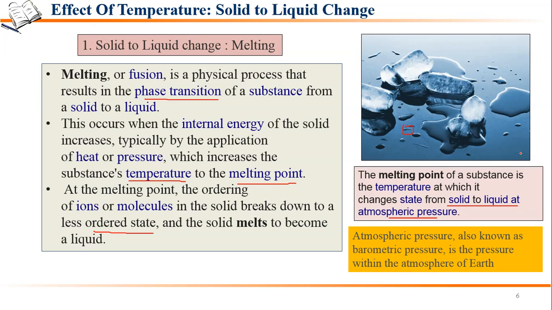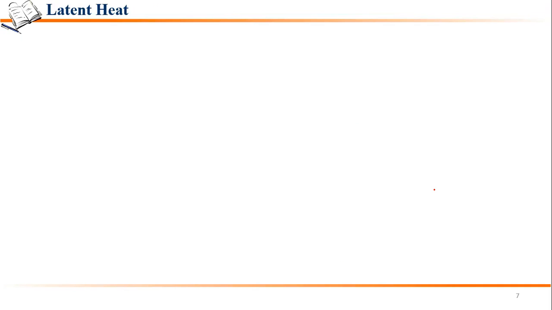Right. So here what we are saying is that the melting point of a substance is the temperature at which it changes its state from solid to liquid at atmospheric pressure. What is atmospheric pressure? It is also known as the barometric pressure. It is the pressure within the Earth's atmosphere. The pressure that the atmosphere of Earth is exerting is known as atmospheric pressure. So normally when we heat a substance, its temperature rises. Fine. But this is not so when a change of state of a substance takes place.